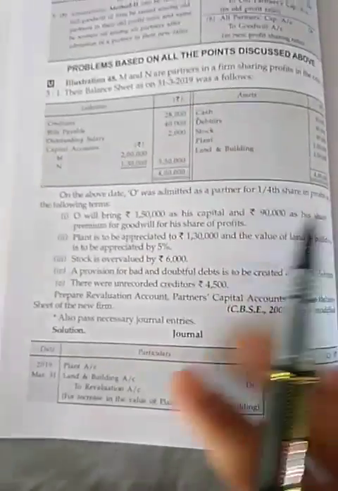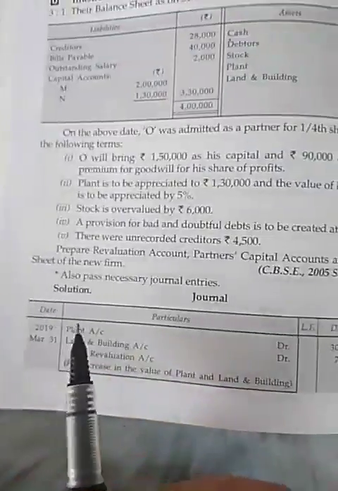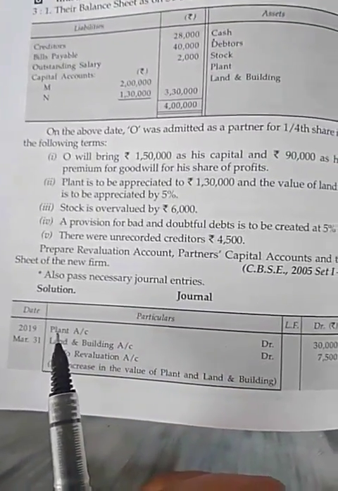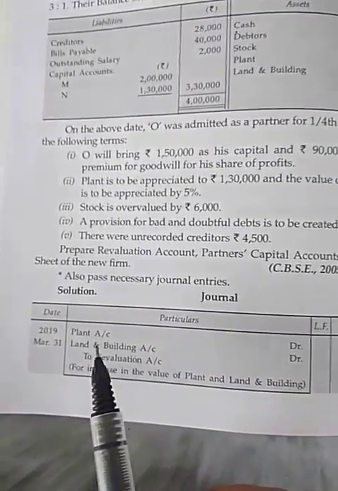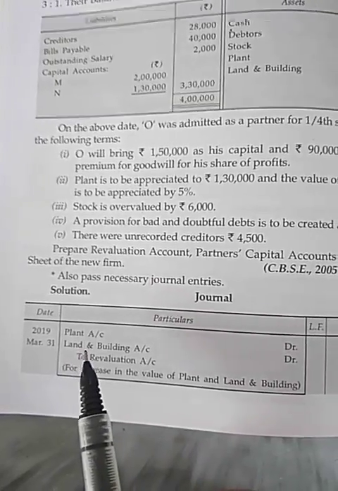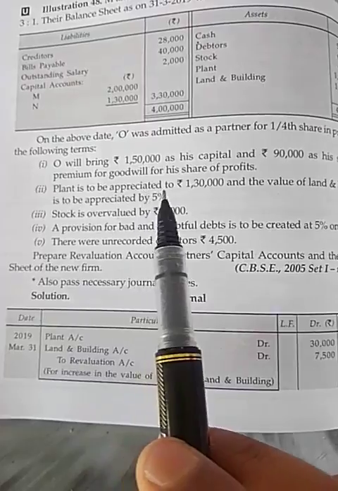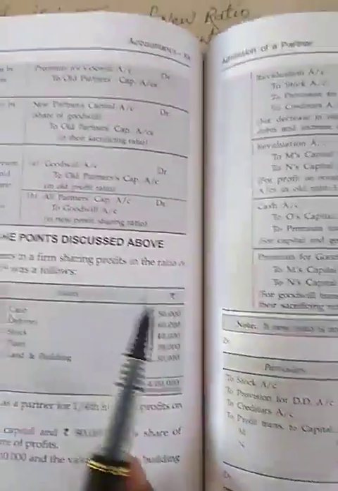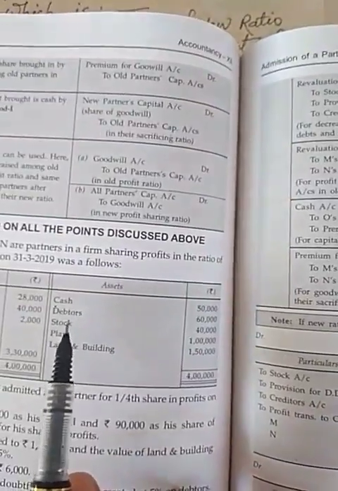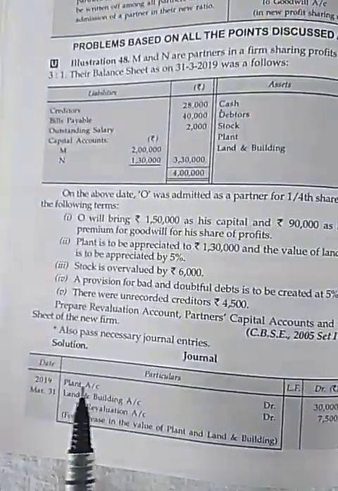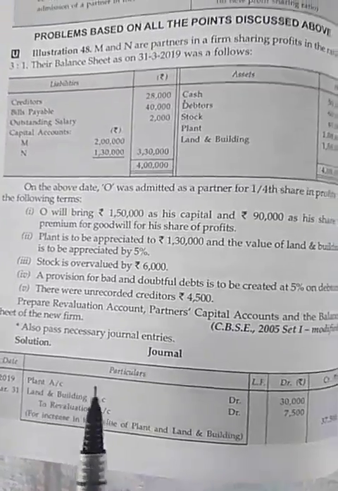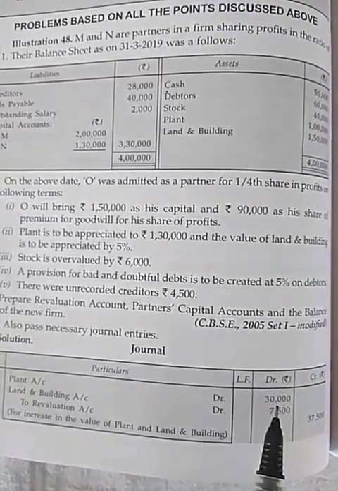Now first journal entry will be for revaluation of plant and land and building. Question says plant is to be appreciated to 1,30,000. It means value of plant is given in question 1 lakh and it is increased by 30,000. So plant account debit 30,000.